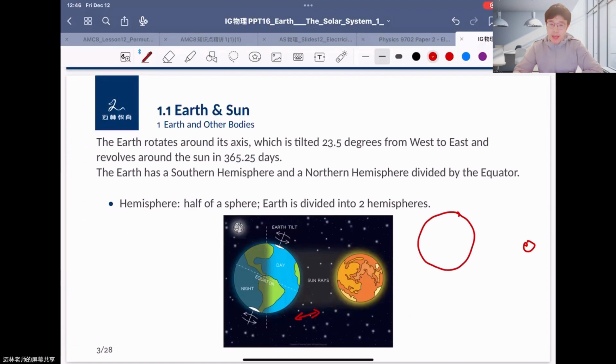Before this, the Earth rotates about its axis. The Earth has a rotation. If you play games like Brawl Stars, you may have seen a poster from maybe seven years ago, in 2018.